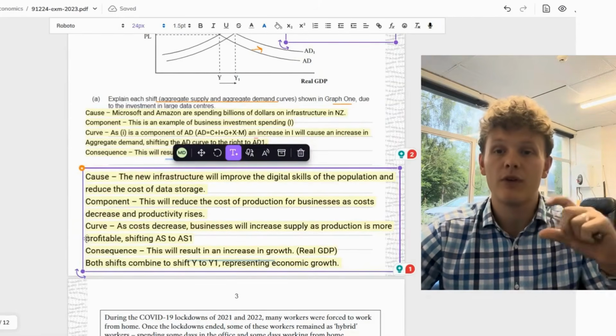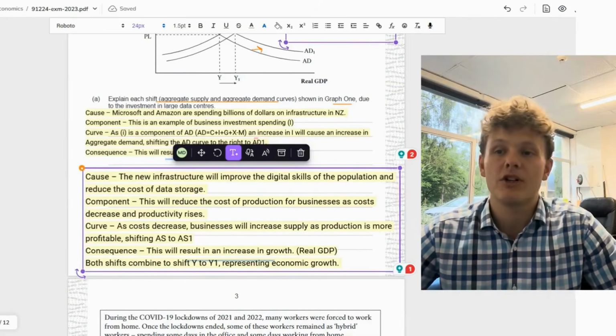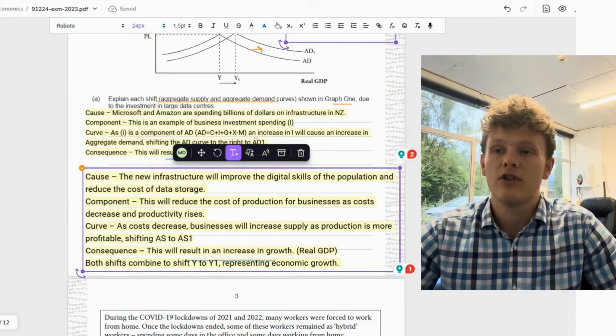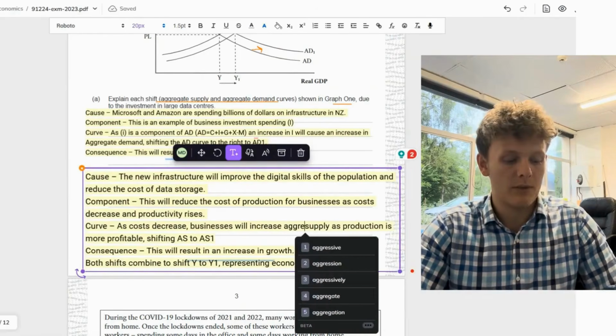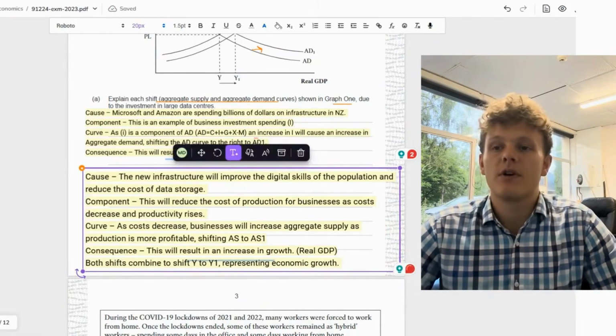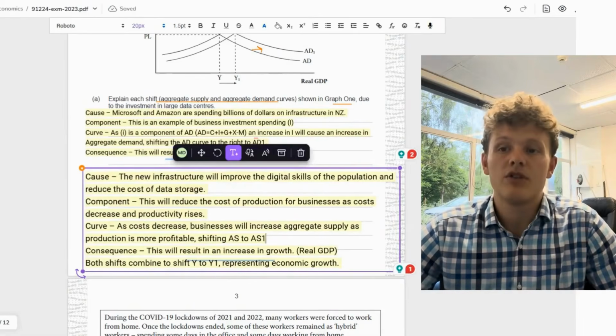Curve, so link those to the curve. As costs decrease, businesses will increase supply as production is more profitable, shifting AS to AS1. So we're actually going to say aggregate supply there, so we're really clear we're talking about aggregate supply. Consequence, this will result in an increase in growth, real GDP. Both shifts combine to shift Y to Y1, representing economic growth.